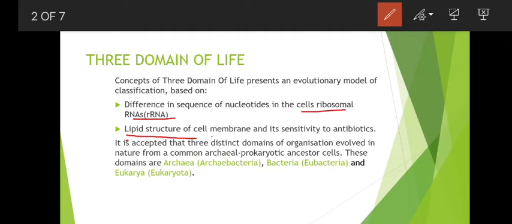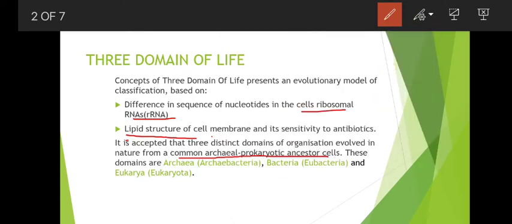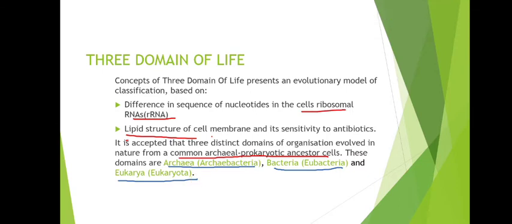So it is accepted that three distinct domains of organization evolved in nature from common archaeal prokaryotic ancestors. These archaeal prokaryotic ancestors are still unknown to some. These domains included domain Archaea or Archaebacteria, domain Bacteria or Eubacteria, and the domain Eukarya or Eukaryota.